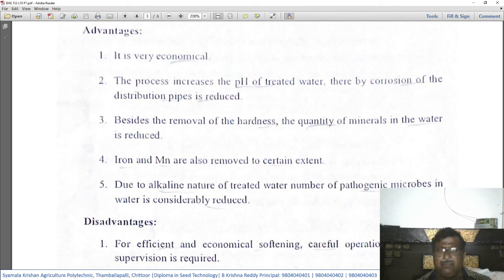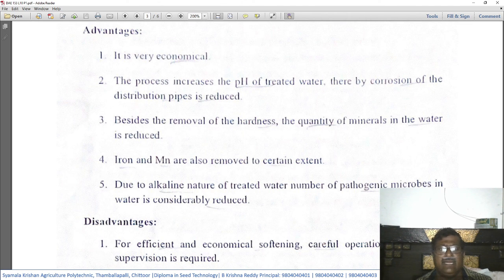Due to the increase in pH, that problem of corrosion due to acidity will not be there in the distribution pipes. Number three, besides the removal of the hardness, the quantity of minerals in the water is reduced. Not only the salts that are responsible for the hardness are removed, but other minerals are also removed from the water due to this treatment. That is why the quantity of minerals in the water is reduced.